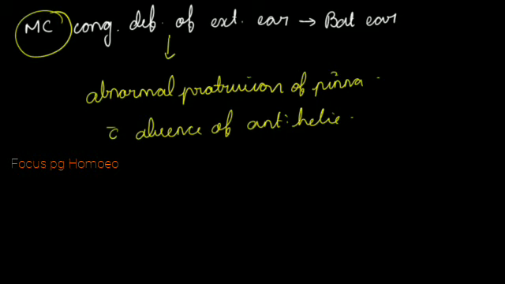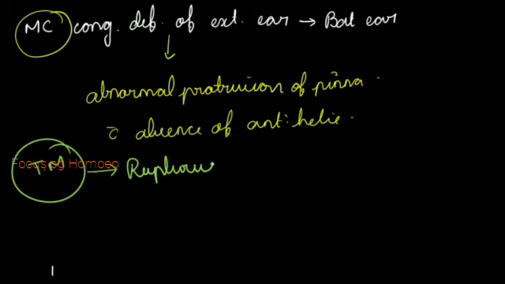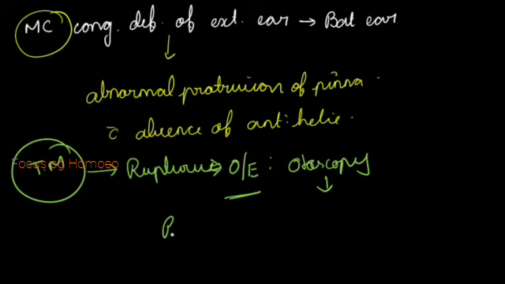So only one condition is there to discuss regarding the diseases associated with tympanic membrane, and that too not deeply. So if there is a rupture of tympanic membrane due to any trauma, what we can see on examination. Otoscopy is the examination tool here, and here we can see the perforation of tympanic membrane. Yes, surely because of trauma there will be perforation.